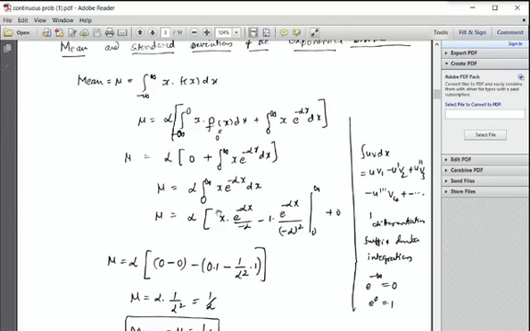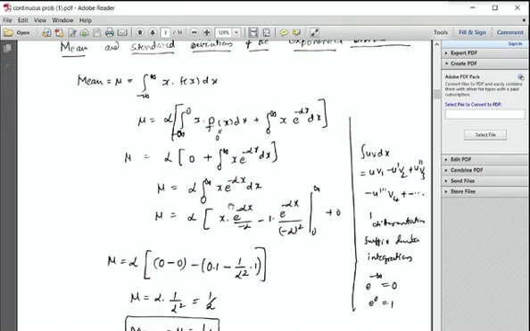See, u is x, v is e power minus alpha x. If we integrate v, that means the integration of e power minus alpha x, which is e power minus alpha x by minus alpha. What is the derivative of x? It is 1.